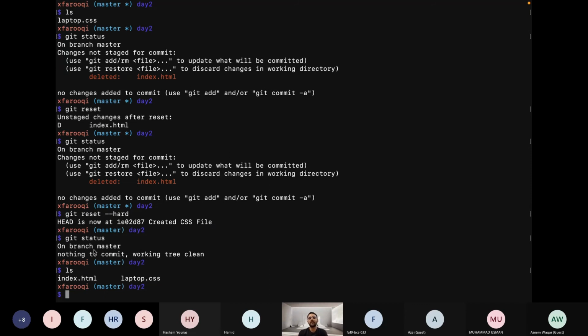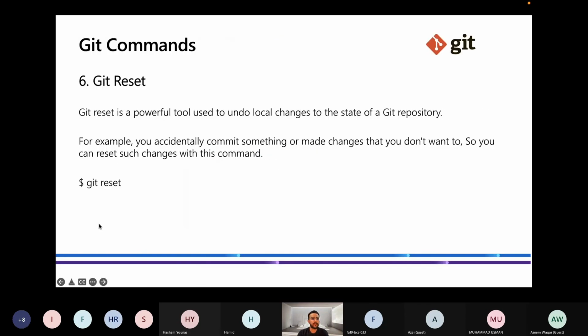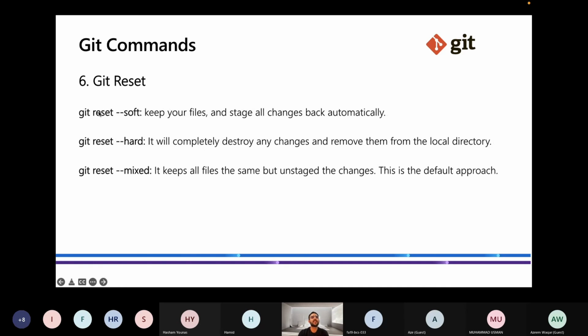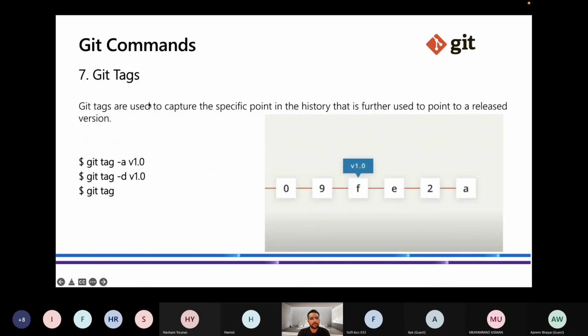So this is what the git reset command does. It will reset the system to the last commit. All the changes that were made before the last commit were recovered. So even though we deleted it, it can be recovered. So next, git reset has been completed. You can see it has three flags: soft flag, hard flag, and mixed flag. By default it is the mixed flag. Soft and hard have different functionality. You can check it up. Okay, next we have git tags.